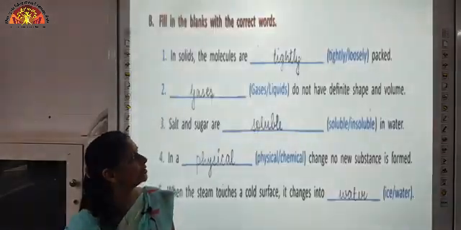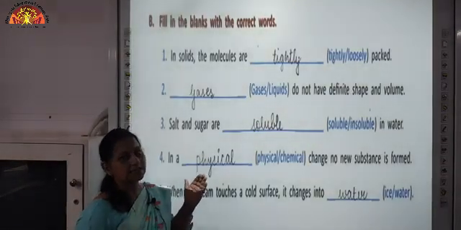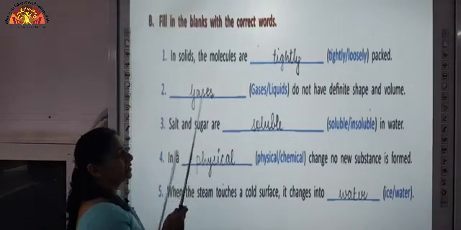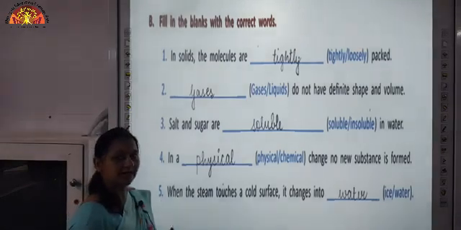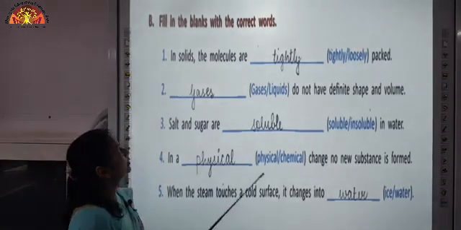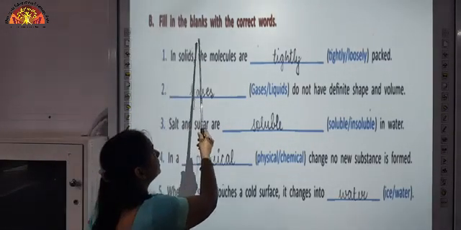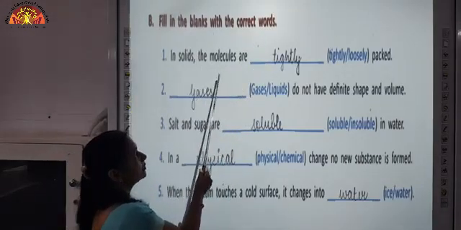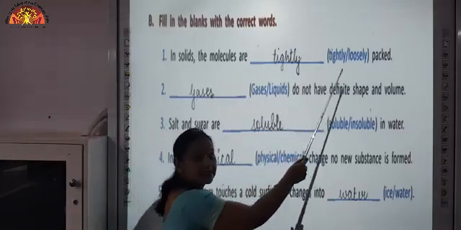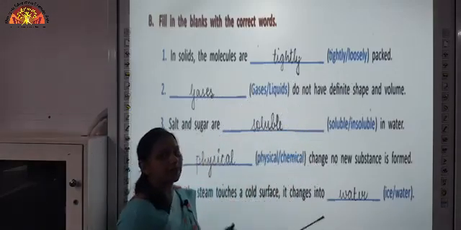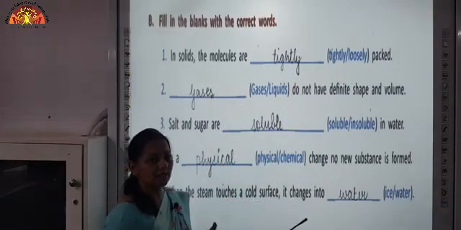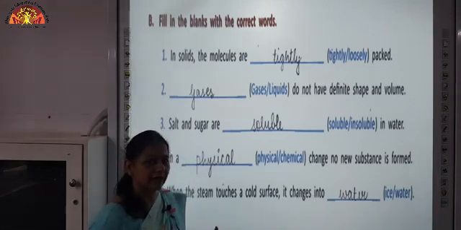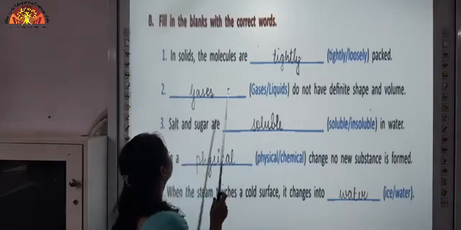Now, we are going to discuss the exercise bookwork. We have done 2 questions earlier in our previous video. Now, we are going to do the next question, that is, fill in the blanks with the correct words. In solids, the molecules are tightly packed. We know that the arrangement of molecules in solids is tightly packed. The molecules are very closely packed.